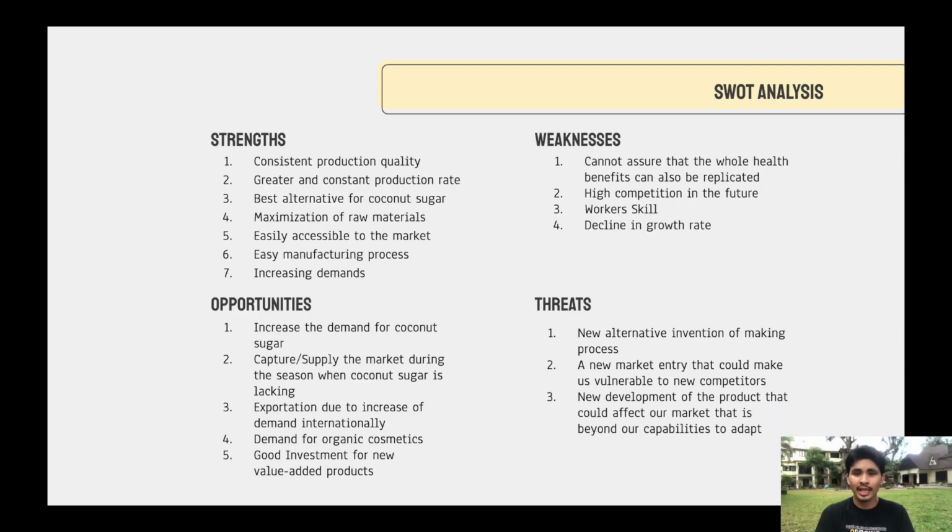And here we have our SWOT analysis. Our strengths talk about the consistency and quality of our product. The weaknesses talk about the untrained workers that we have. The opportunities talk about how we can expand our business all over the Philippines and even the world. Of course, our threats talk about the new competitions coming into our market.